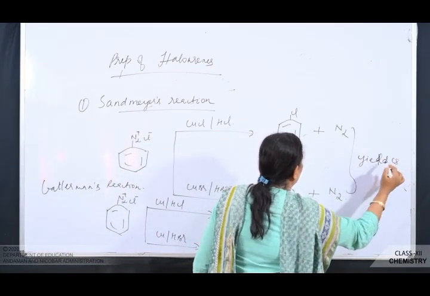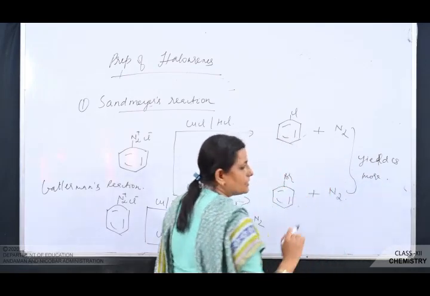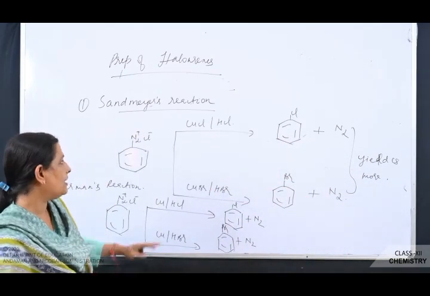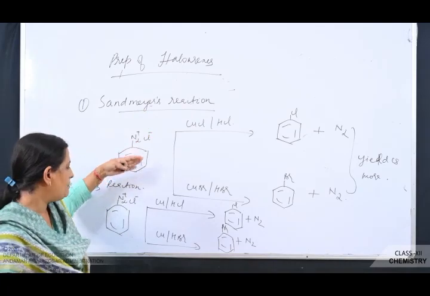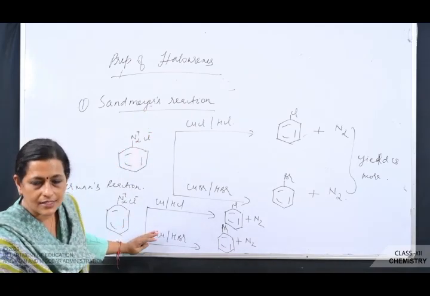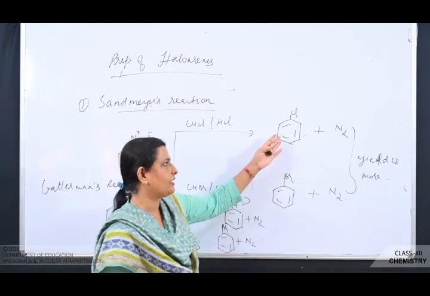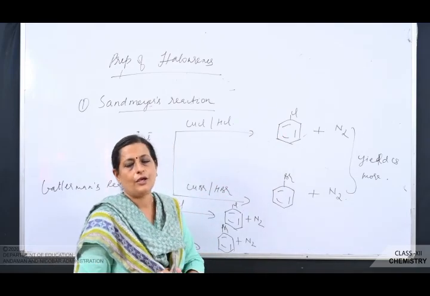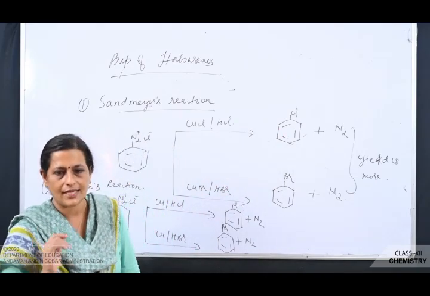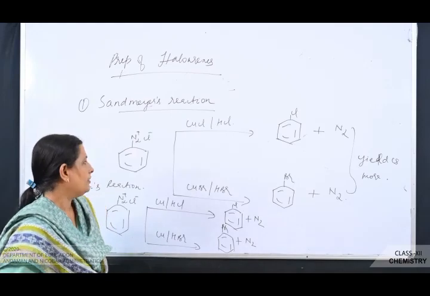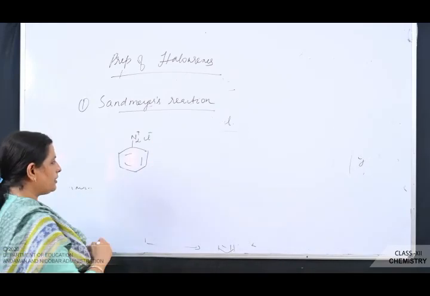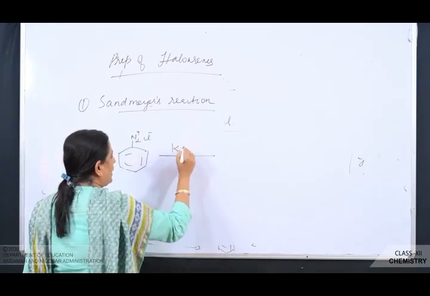Yield is more in Sandmeyer's reaction, because the quantity of chlorobenzene and bromobenzene you get will be more in Sandmeyer's reaction.